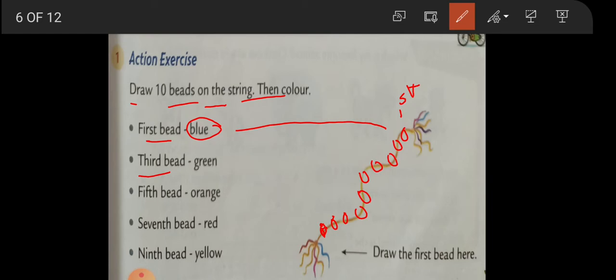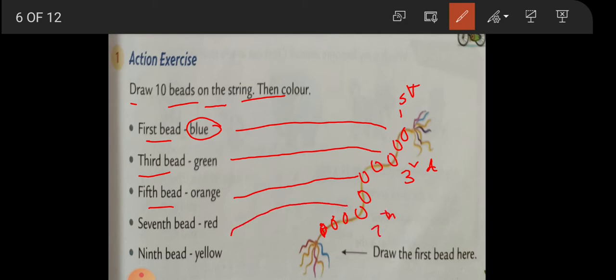The third one, this is the third one, you have to color green. The fifth one, first, second, third, fourth, fifth one you will color orange. Then sixth, seventh one, this one, the seventh one, you color red, and then the ninth one, of course this is the second last one, this ninth one you color yellow.